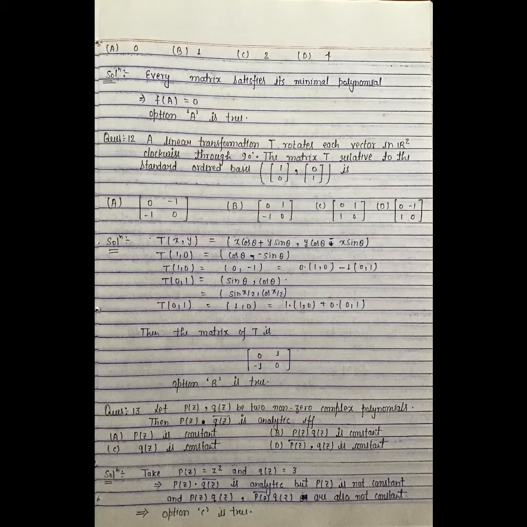Question number 13. Let P(z), Q(z) be two non-zero complex polynomials, then P(z) into Q(z) bar is analytic if and only if. So we will use the option discard method for this question. Take P(z) is equal to z square and Q(z) is equal to 3. Clearly P(z) is not a constant function but Q(z) is a constant. This implies P(z) into Q(z) bar is analytic but P(z) is not constant. Hence option A is not true. Similarly, we can see P(z) into Q(z), P(z) bar into Q(z) are also not constant. Hence option C is true.